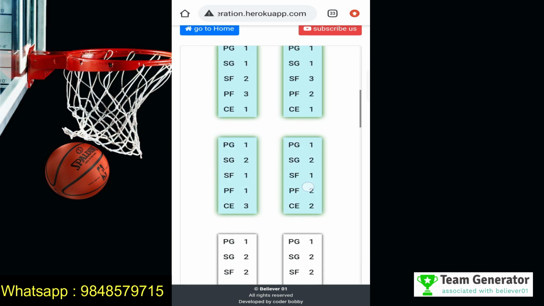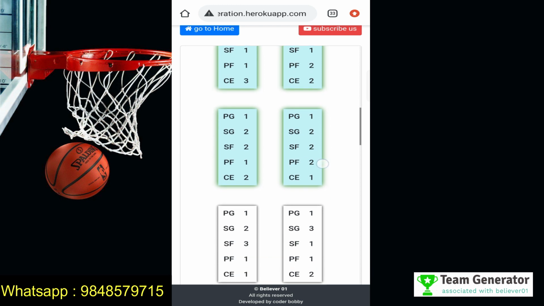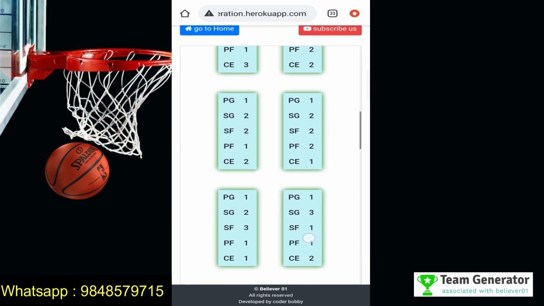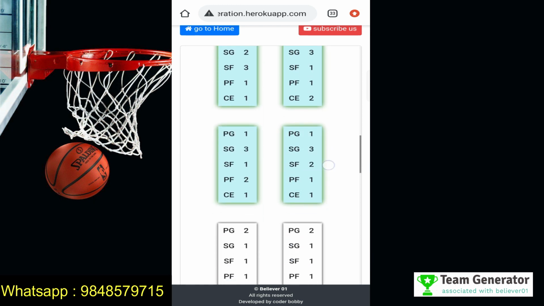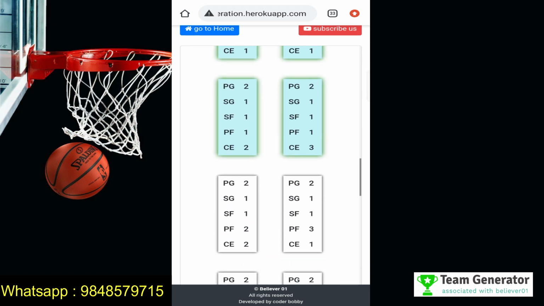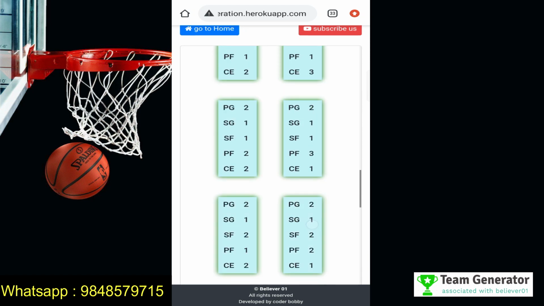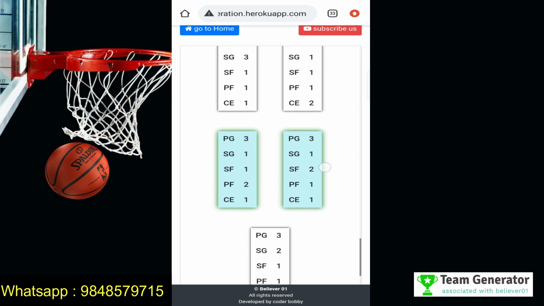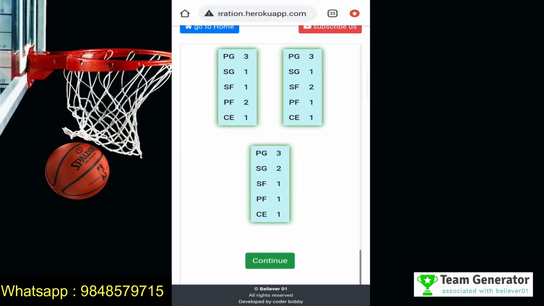There are plenty of strategies available. The software covers all the combinations, and the software internally uses a lot of algorithms to create these teams, and all these teams are very accurate teams. So I have selected some of the strategies here, and after that, continue.